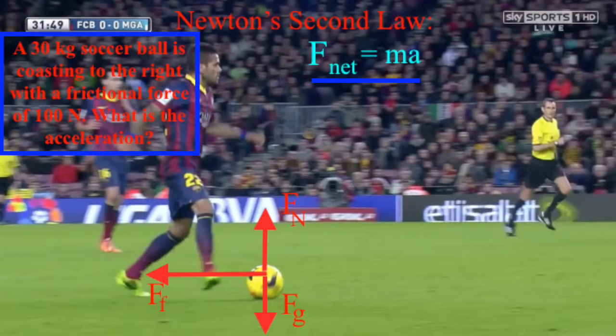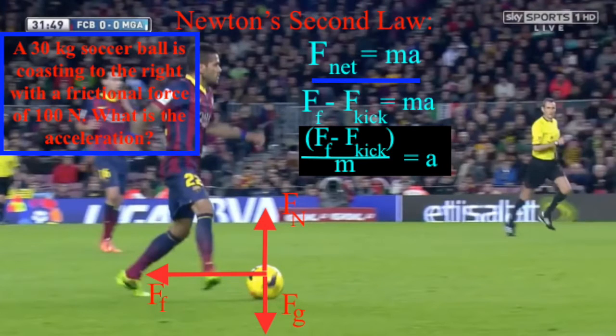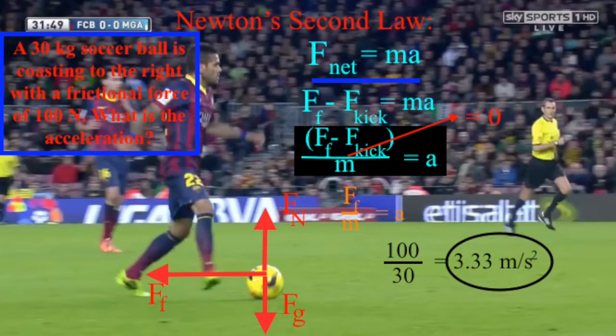Net force equals mass times acceleration, which, if we were to break it down algebraically for this problem, is the force of friction minus the force of kick equals mass times acceleration. Or, in order to find acceleration and simplify it further, the force of friction minus the force of kick, divided by mass, equals acceleration. Now we can cancel the force of kick because it is no longer applicable to our problem, which leaves us with the force of friction divided by mass equals acceleration. So the answer would be 100 divided by 30, which equates to 3.33 meters per second squared.